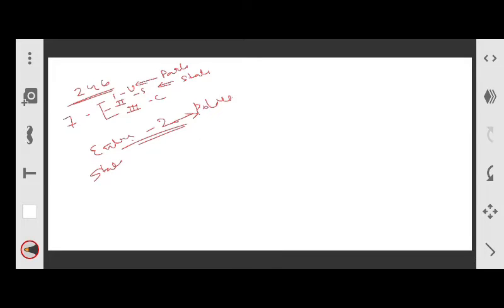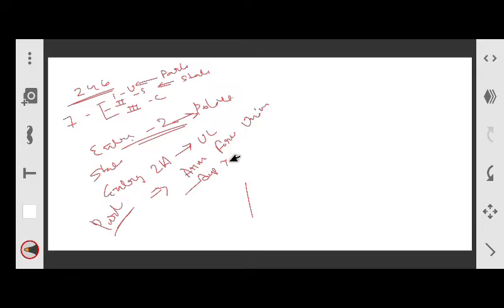But in entry 2A of the Union list, we find some other matters in which the Parliament has power to legislate. These are the deployment of armed forces of the Union. Armed forces of the Union and their deployment. Deployment where? Or any other forces subject to the control of the Union, or any contingent or unit thereof, in any state in aid of the civil power.